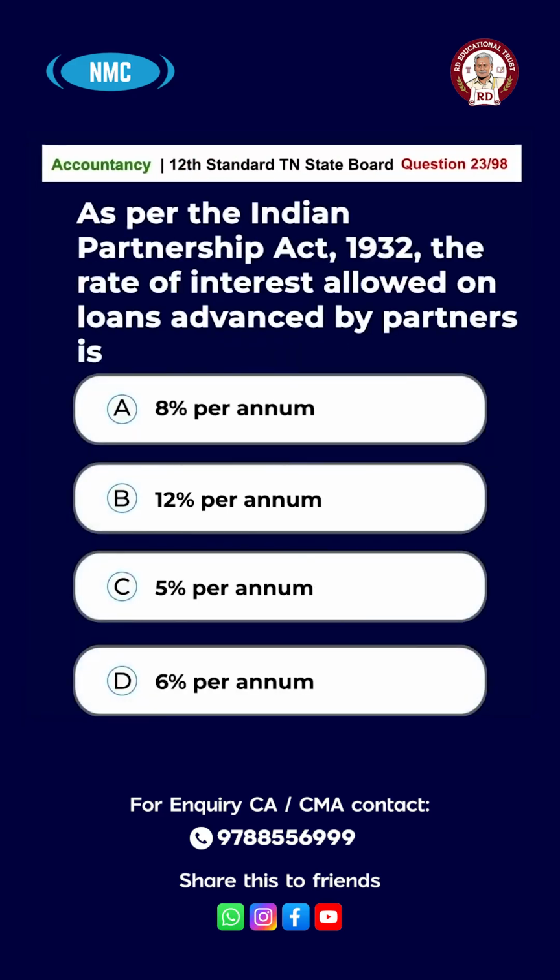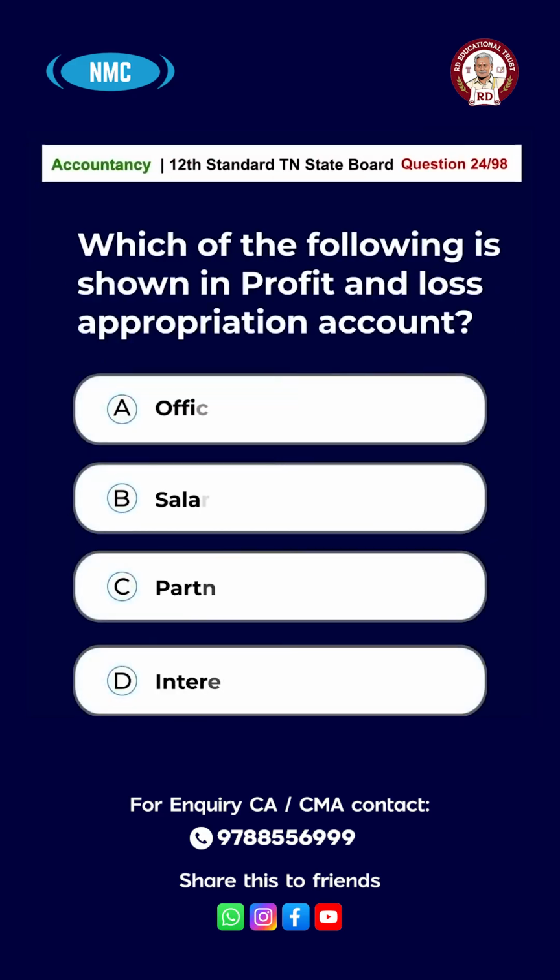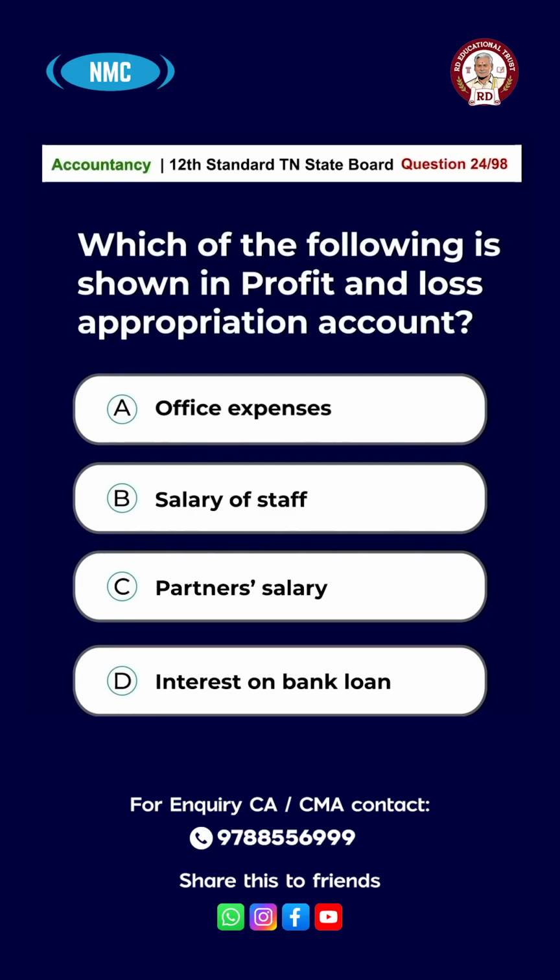Question number 23. As per the Indian Partnership Act 1932, the rate of interest allowed on loans advanced by partners is option A, 8% per annum, B, 12% per annum, C, 5% per annum, D, 6% per annum. And the right answer is option D, 6% per annum. Question number 24. Which of the following is shown in profit and loss appropriation account? Option A, office expenses, option B, salary of staff, option C, partner's salary, option D, interest on bank loan. The answer is option C, partner's salary.